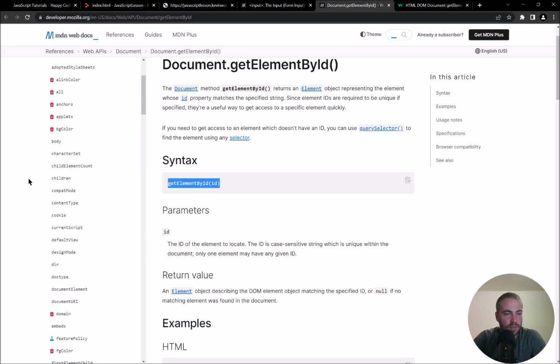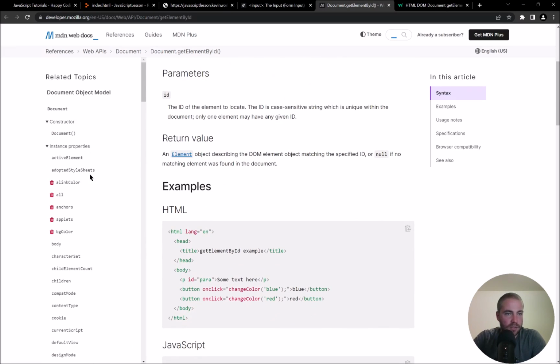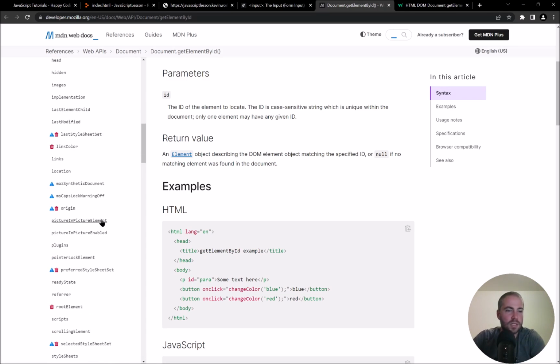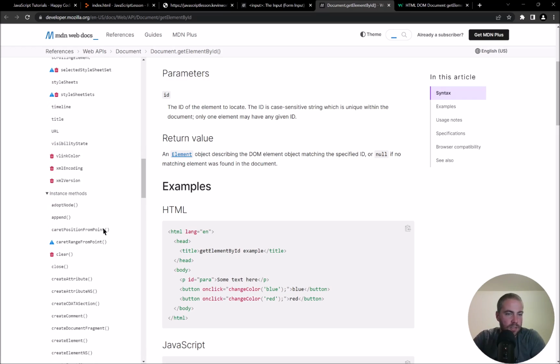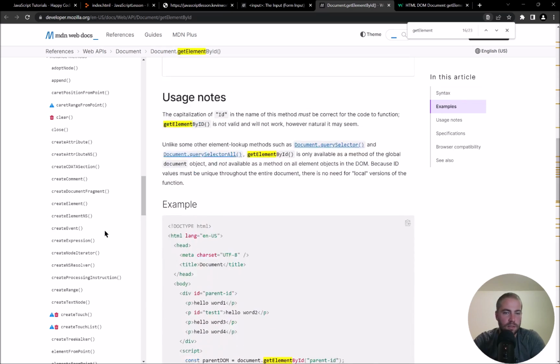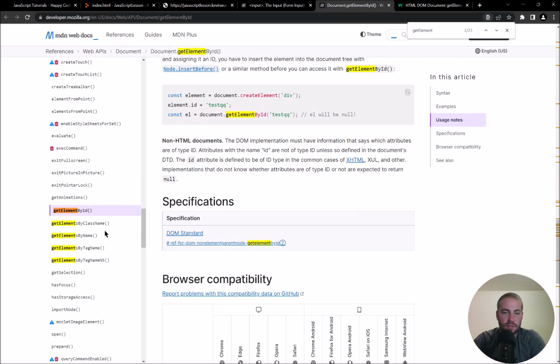Can I look around at what this gives me? This is the Document Object Model, which is the stuff we're using. Is there a get element by... okay. Oh, that's just going to be a bunch of references on the same page. Okay, here we are. This is what I was looking for. So I specifically use the getElementById function just because I think it's really handy. And for now, I think it'll be enough.